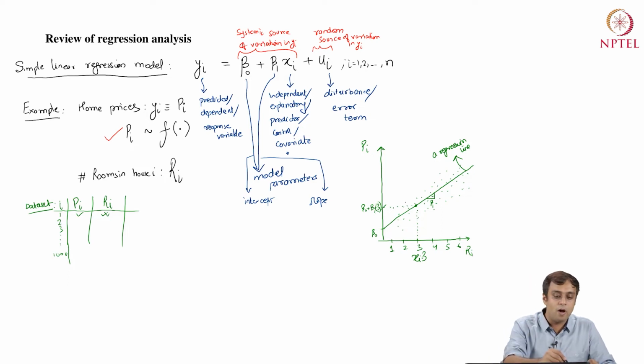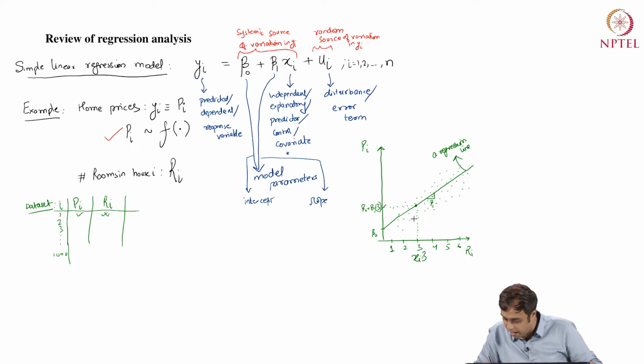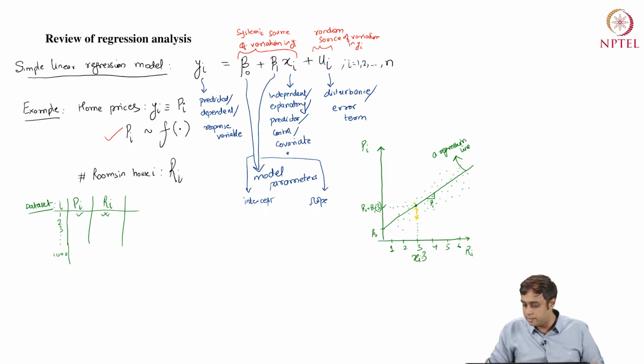The true Pi, however, is not the same. The true Pi for this one lies either here or here. In that case, this distance between the truth and the modeled version is my error representation.